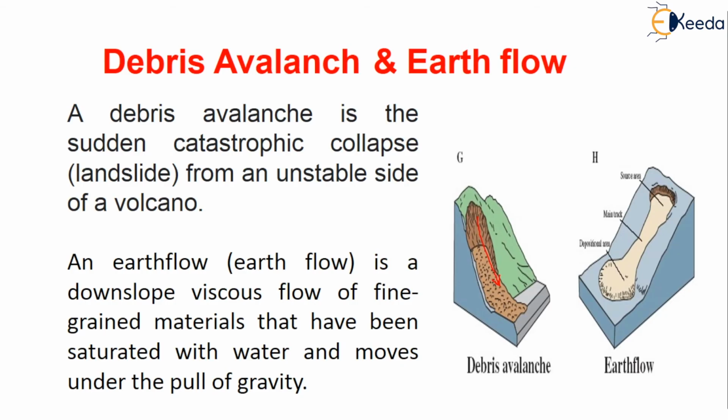Coming to the earth flow, what do you mean by earth flow? Here it is a downslope viscous flow of fine grained materials. So it flows like water, like a liquid. It will be a viscous flow. Generally it will be saturated with water and it moves under the pull of gravity. Okay, it will flow like water because the water which is mixed with the grained materials will be flowing under the pull of gravity.